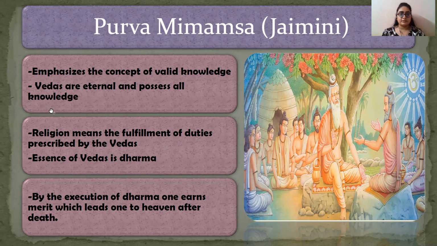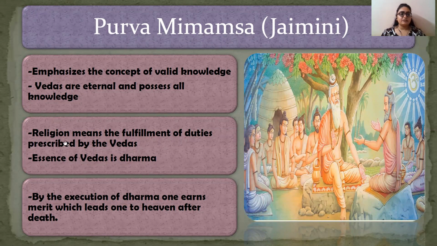Firstly, it emphasizes the concept of valid knowledge, that a person has to gain valid knowledge. Now, from where will the person get valid knowledge? From the Vedas. The Vedas are the eternal source of all knowledge. The person has to read the Vedas in order to get valid knowledge.